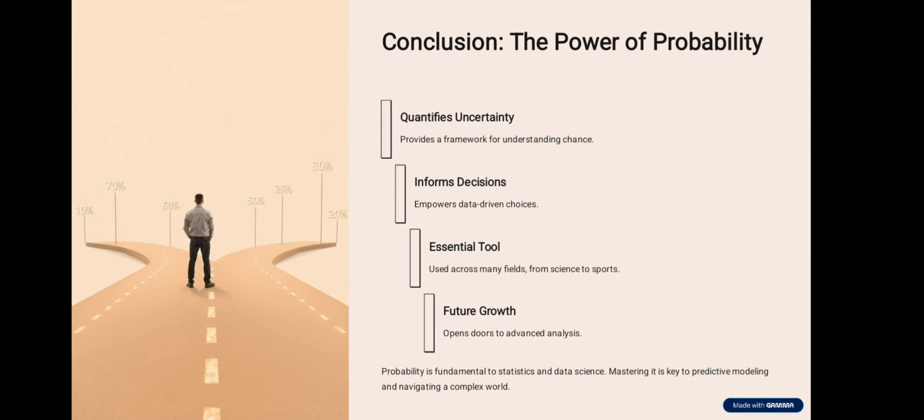Conclusion: the power of probability. It quantifies uncertainty, provides a framework for understanding chance, and informed decision-making empowers better choices. It is a tool used across many fields, from science to sports, and further growth opens the door to advanced analysis. Probability is fundamental to statistics and data science. Mastering it is key to predictive modeling and navigating a complex world.